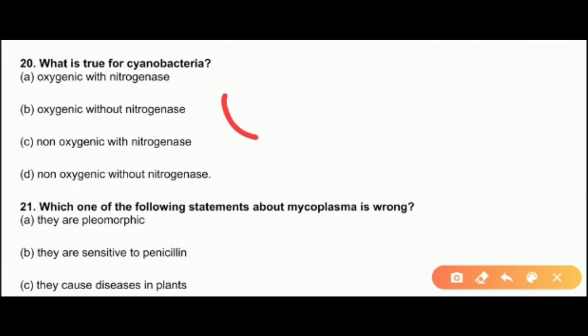So the first part is clear. The second part is whether it bears nitrogenase or not. We just discussed in the previous question that due to the presence of nitrogenase in heterocyst, the cyanobacteria lack PS2 in heterocyst cells. That means they bear nitrogenase. So the option will be the first option, oxygenic with nitrogenase.